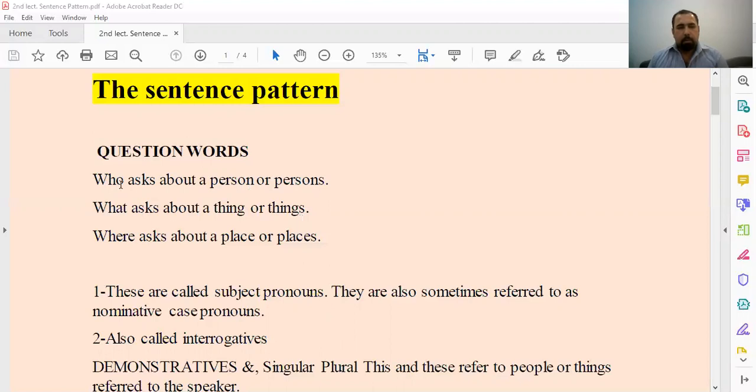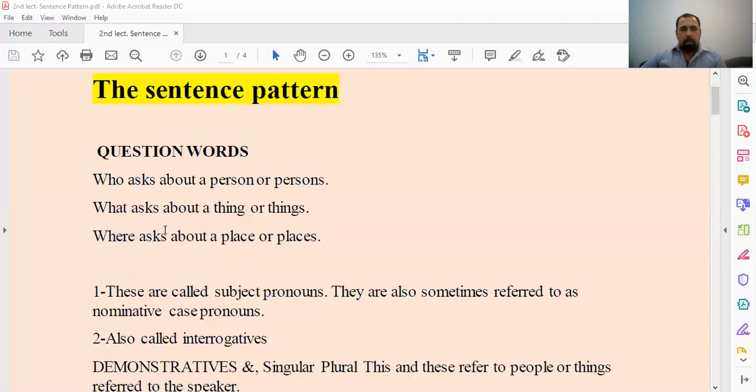Who is not asking about things, and who is asking especially about the person or people. Okay, let's move to number 3, where. It's called where. It asks about a place or places.